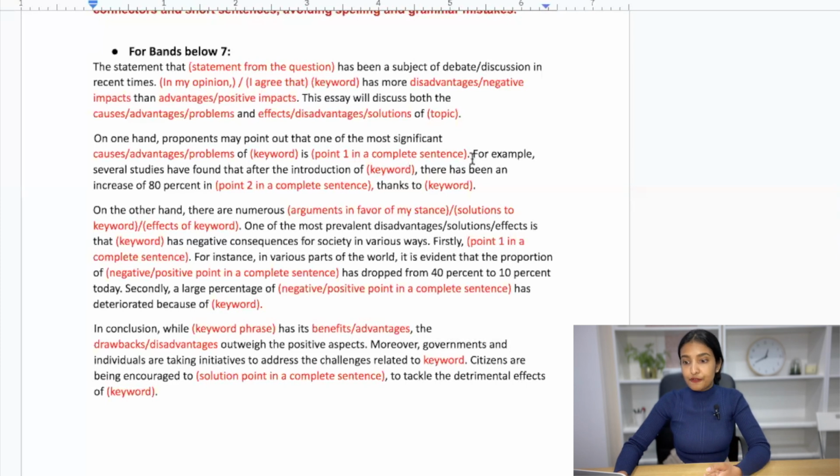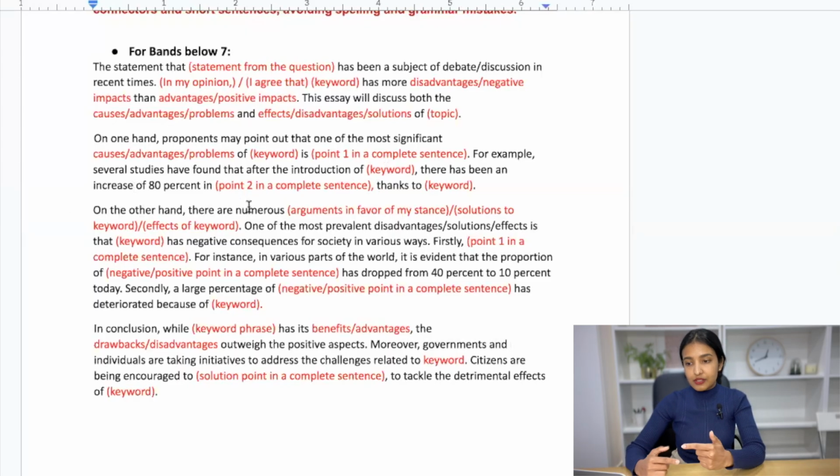Then you can write example. For example, several studies have found that. You could also say according to a study conducted in Western Sydney University or something specific like that. But it's not safe to do that because that makes your answer look like it's a pre-memorized answer. So use generic sentences. Several studies that have been conducted or various researchers have proved that. For example, several studies have found that after the introduction of the topic, there has been an increase of 80%, and you can change the percentage slightly, it doesn't matter. Again, you need to write a whole sentence, not only one or two words, and paraphrase the topic.